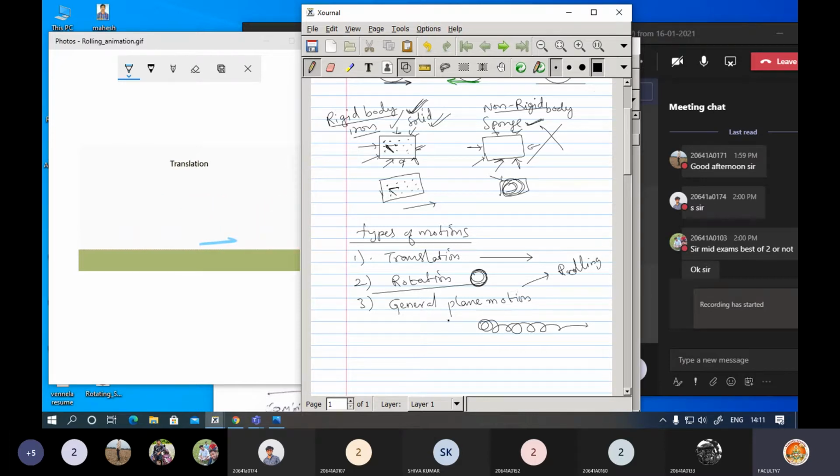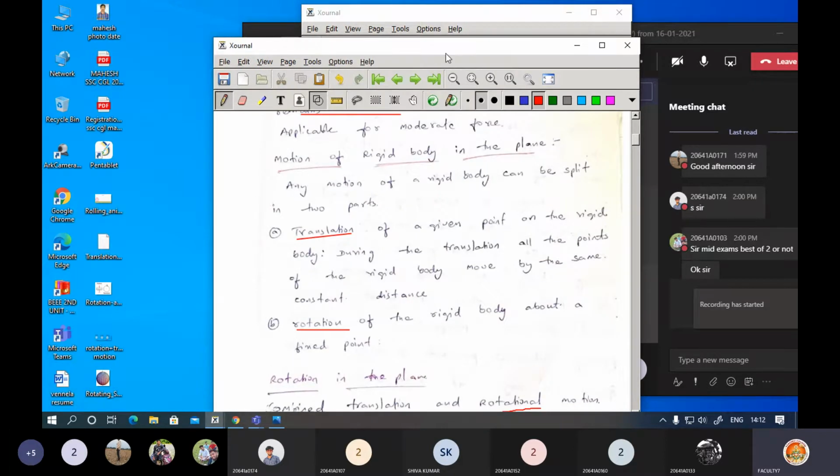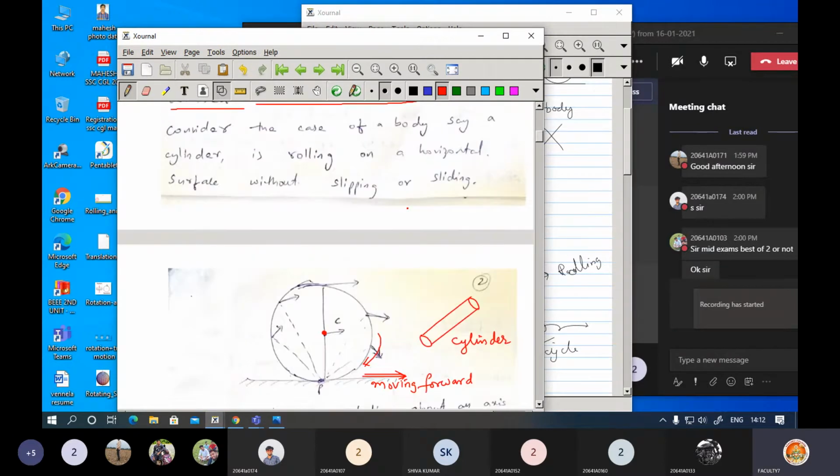Regarding examples, we can see a car, bike, or bicycle, whatever it may be, the moving objects. There you can identify the wheels are rotating and the bike or the car is moving. That is the combination of translation and rotation. Other than that, yesterday we had seen, or let me go with this. A small explanation is there.